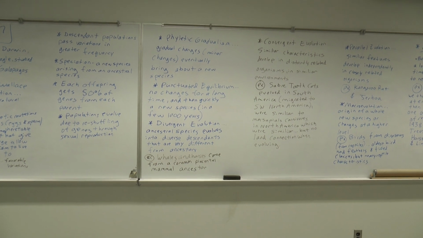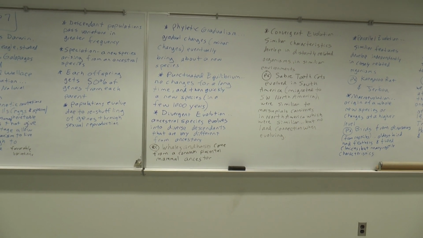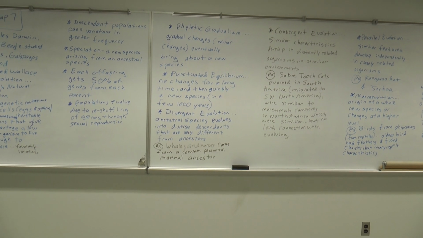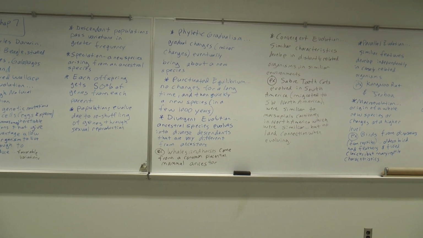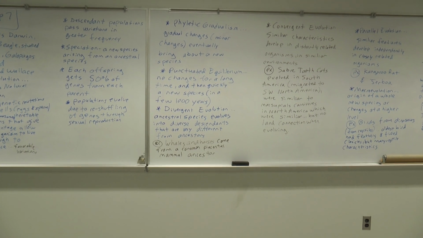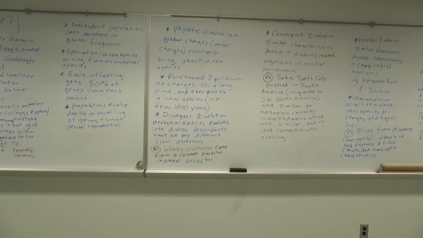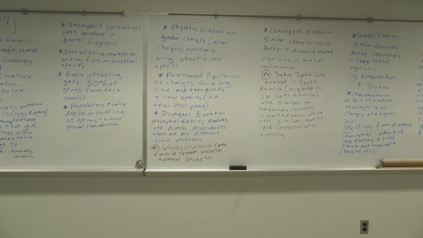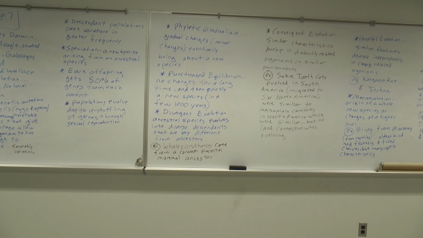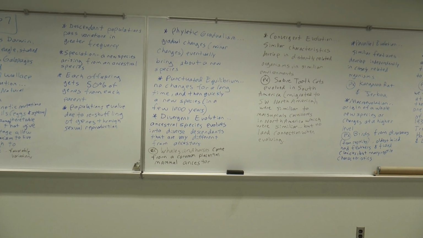Okay, next we are going to distinguish between divergent evolution, convergent evolution, and parallel evolution. Beginning with divergent evolution. All right, what does this mean? Ancestral species evolving into diverse descendants that are very different from their ancestors.